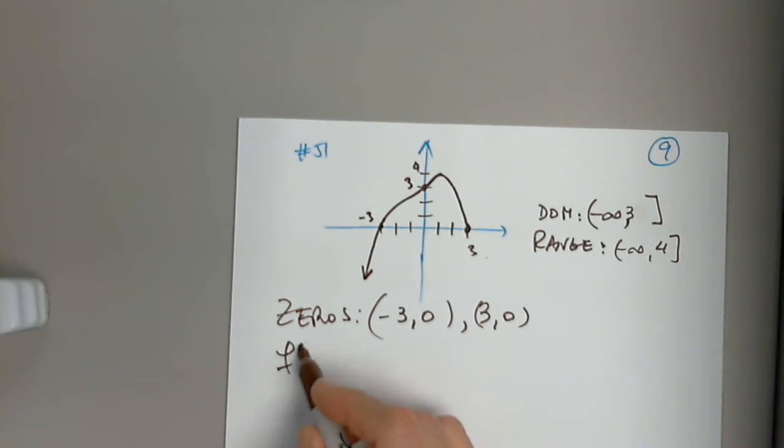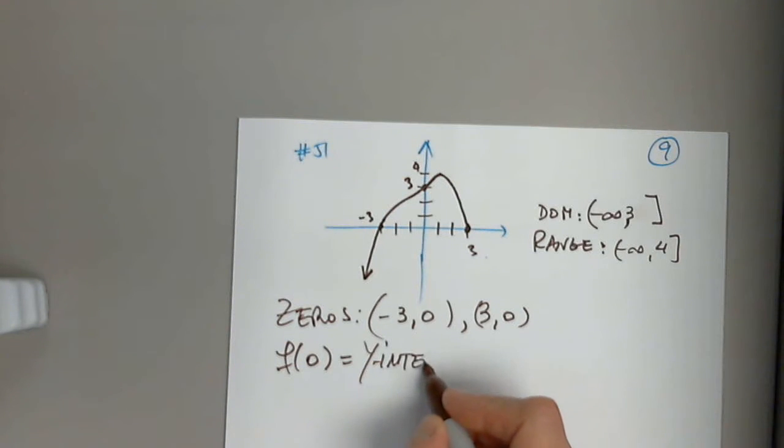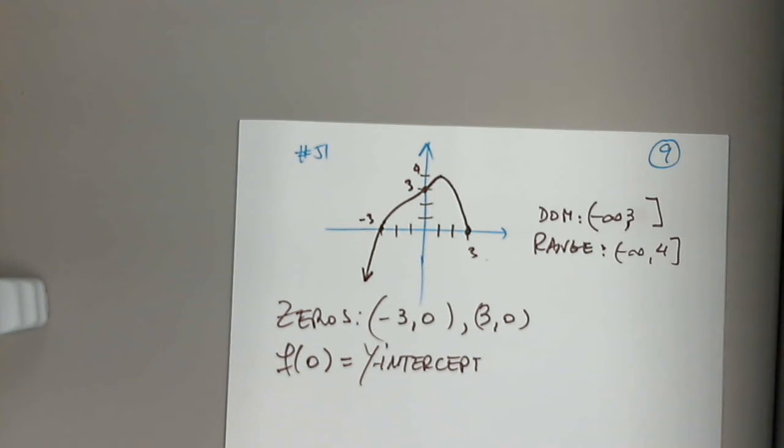When we're asked to find f of 0, what are we asked to determine? 0. Y. Very good. Awesome. Y-intercept. Yes, which is 0, 3. Perfect. Okay, next question.